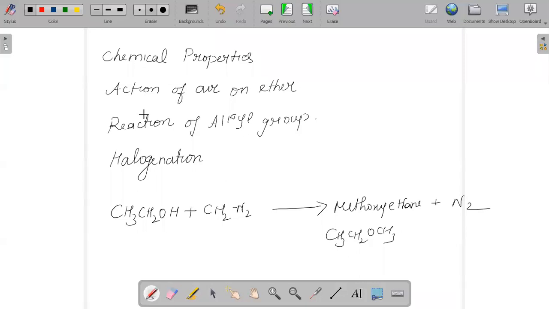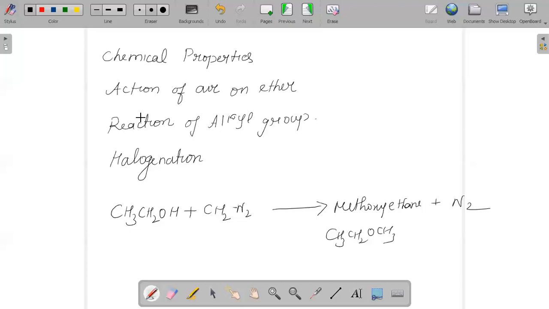So we could say that ethers can also undergo chemical reaction with hydrogen iodide. If methoxyethane reacts with hydrogen iodide, it will give us methyl iodide plus alcohol. For each and everything, there is a concept behind it and how the reaction takes place.